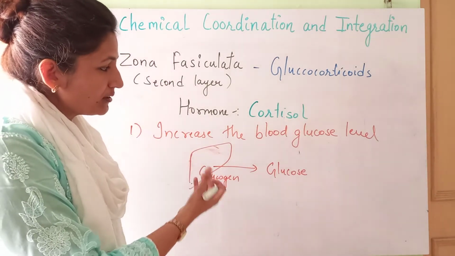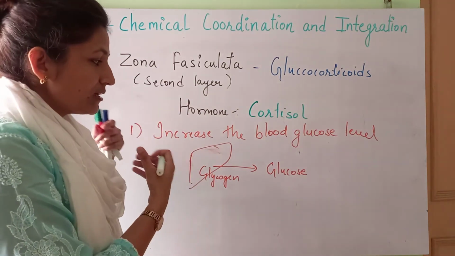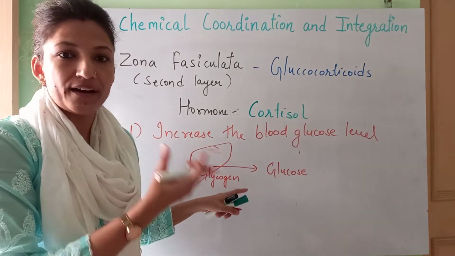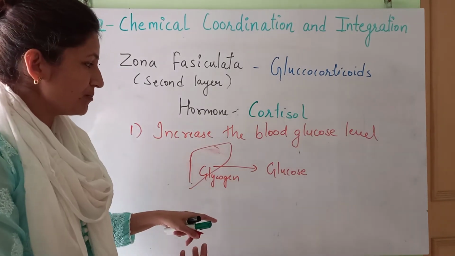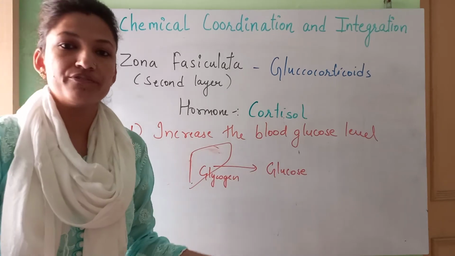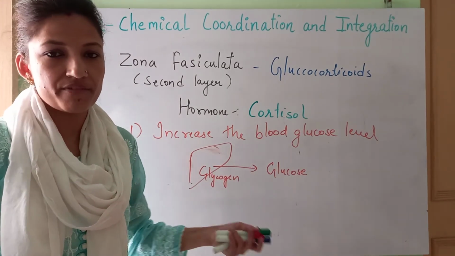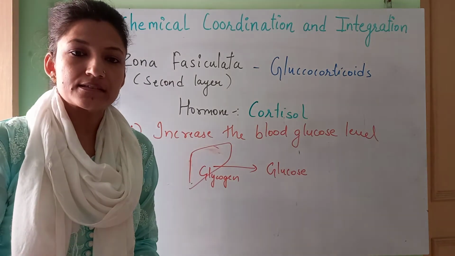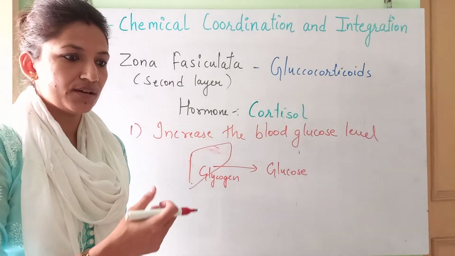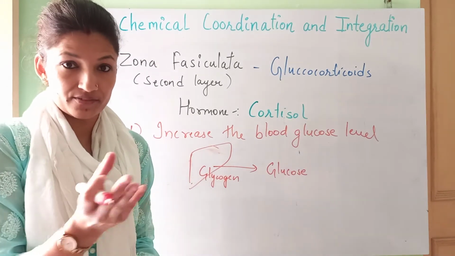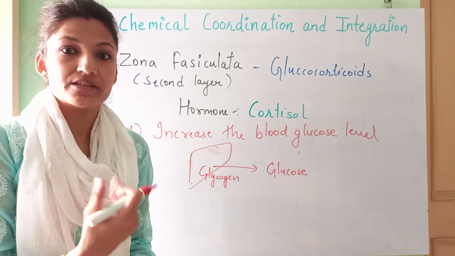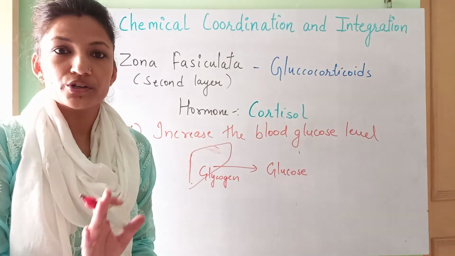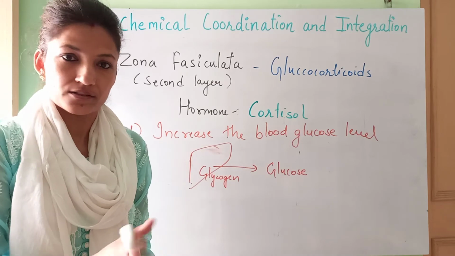So during the stress condition, the amount of glucose in the blood is increased by providing that glucose. And how is it produced? By the breakdown of the stored form of the glucose or other sources from where we can get it. Okay, under one hormone, I think thyroid, we were discussing that it will help in increasing glucose level. So there we were discussing कि it is not going to break the proteins.